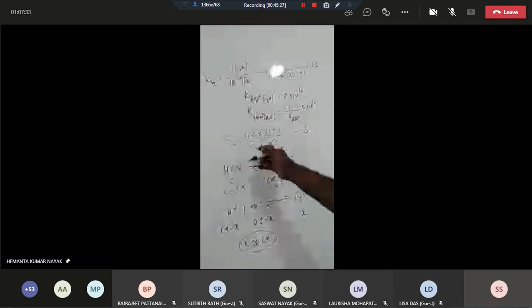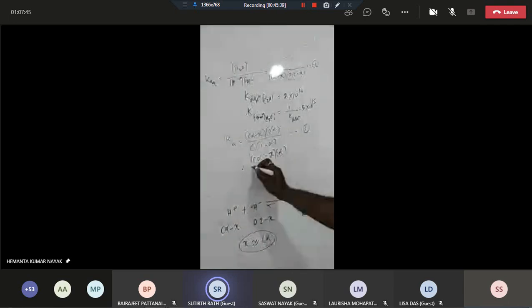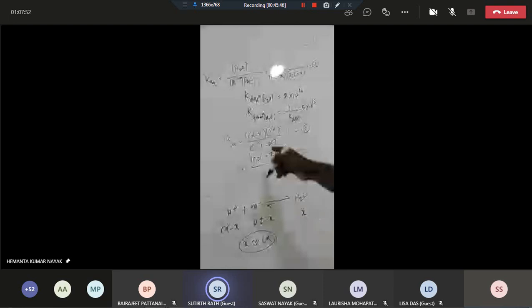Okay. So you see this is C. This is cancelled. So this can be written as what? This is C alpha. Sir, I don't think we can cancel C, sir, because we have C alpha minus X. One C will be remaining, right, sir? Yes, that C will be remaining. C alpha minus X. Correct. This is equation 1.